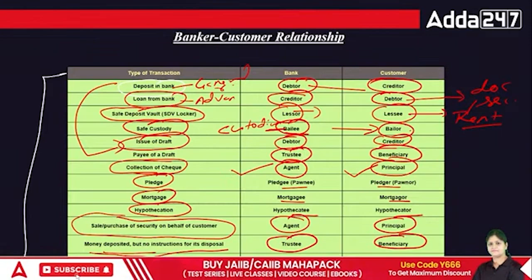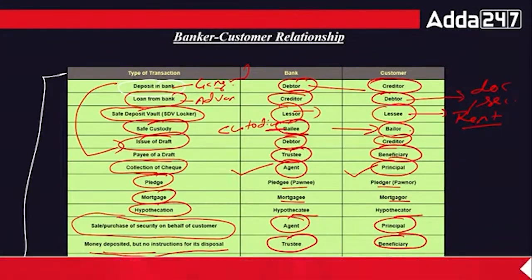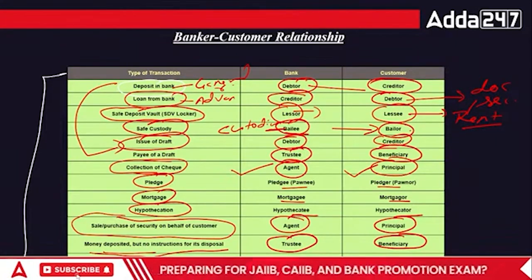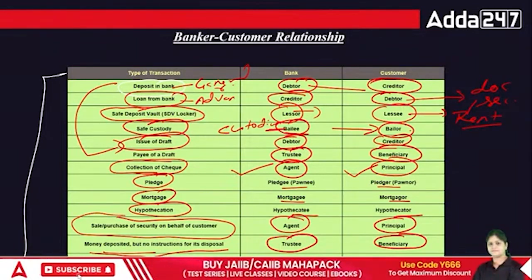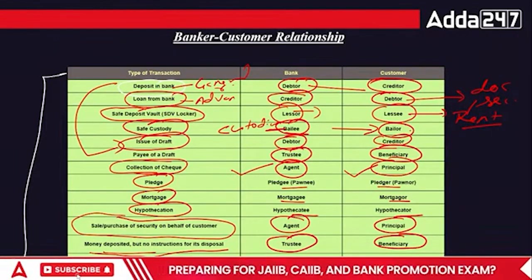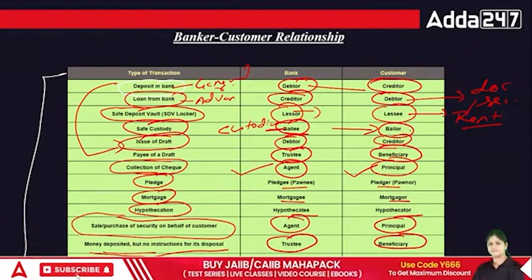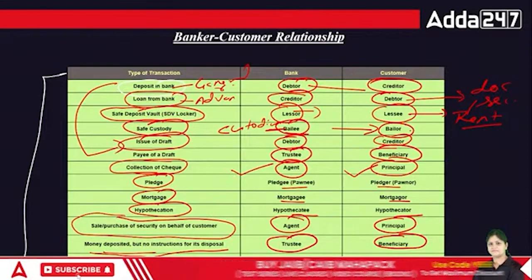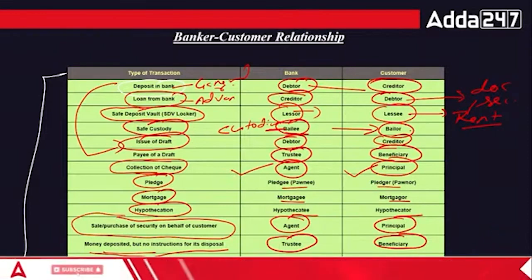So please remember this table, right? This table is very important from the exam point of view. We call it the banker-customer relationship. There are so many relationships between the banker and the customer, okay? So please remember all these.